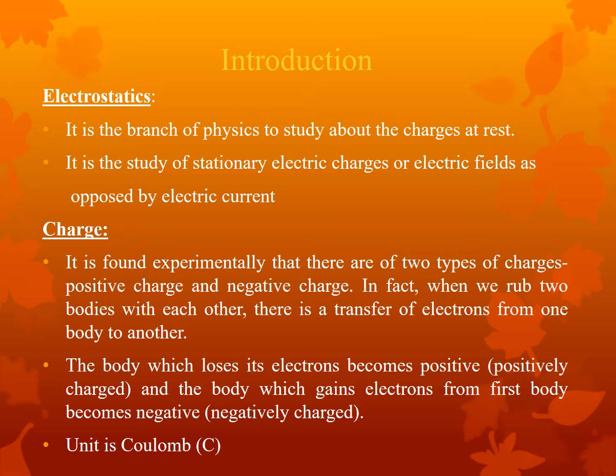Charge, it is found experimentally that there are two types of charges, positive charge and negative charge. When we rub two bodies with each other, there is a transfer of electrons from one body to another body. The body which loses its electron becomes positively charged, and the body which gains electrons from the first body becomes negatively charged. The unit of the charge is Coulomb.